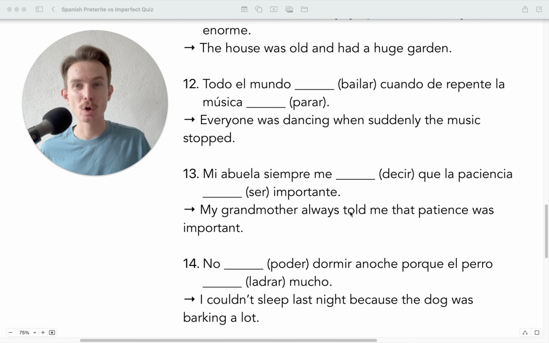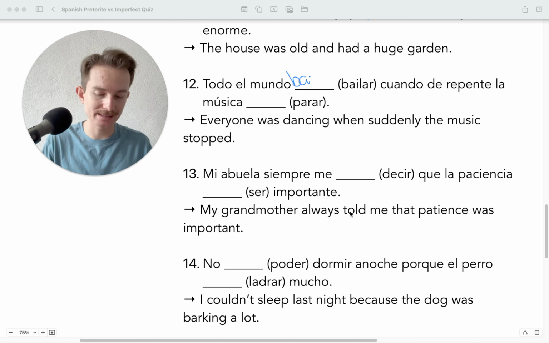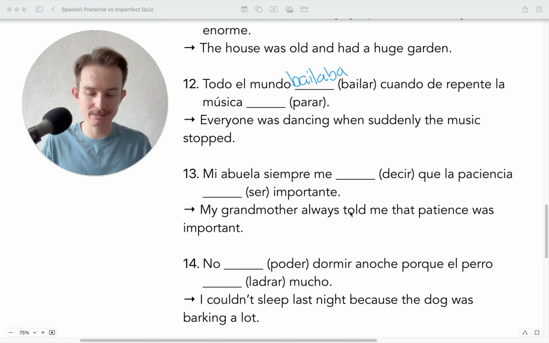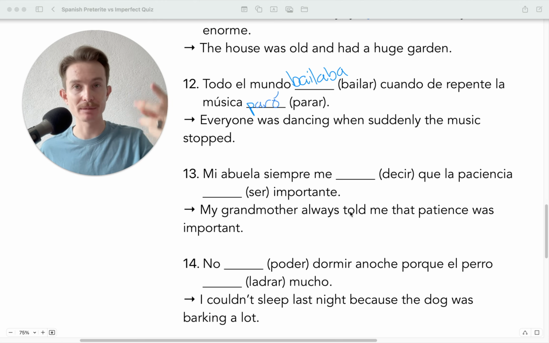Número 12. Todo el mundo blank cuando de repente la música blank. Okay, so here we're going to have, once again, the imperfect. Todo el mundo bailaba cuando de repente la música paró. Okay, so everyone was dancing. Literally, this translates to all the world, but in Spanish, it just means everyone. Everyone was dancing. So notice how in this context, it means was dancing. In earlier sentences, we saw how it could mean used to dance or would dance. But here, this is going to be was dancing. So everyone was dancing when suddenly, de repente, la música paró. It stopped. It wasn't stopping. Didn't used to stop. It stopped.